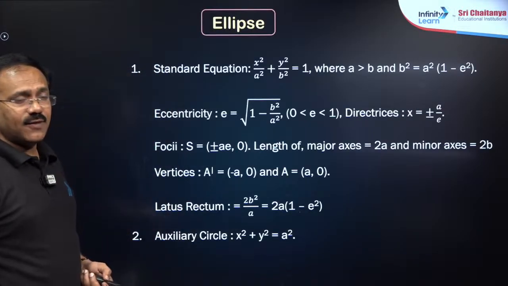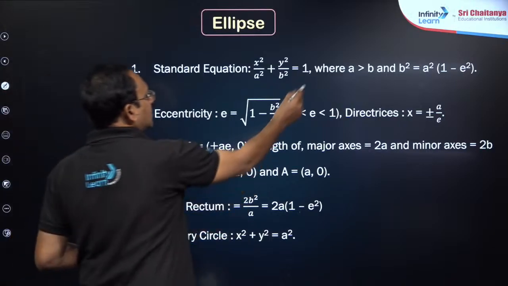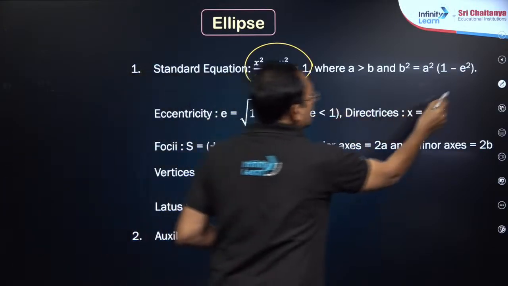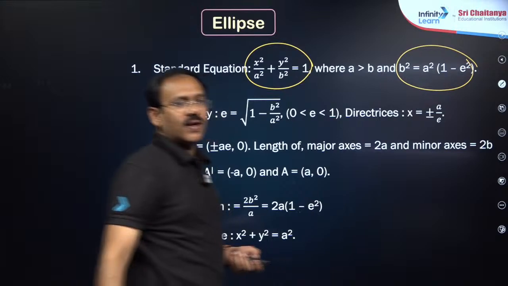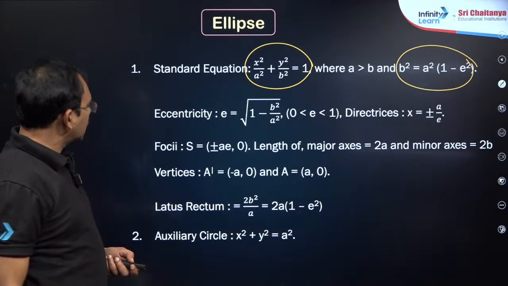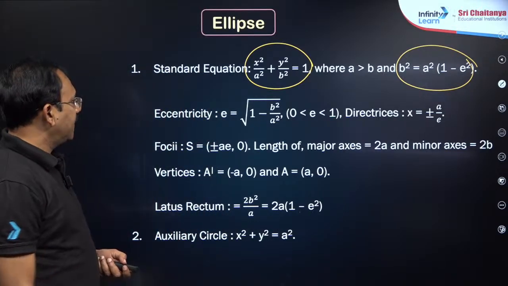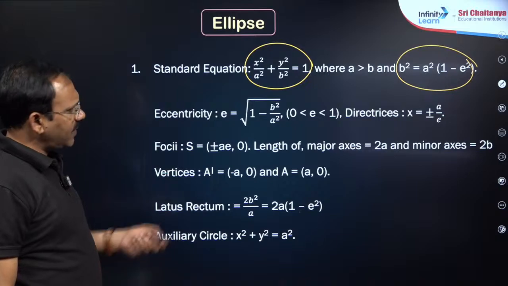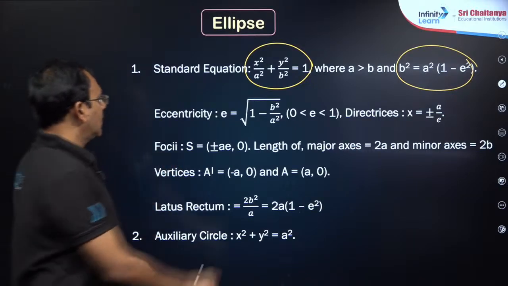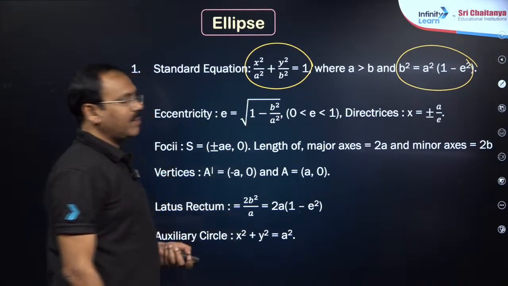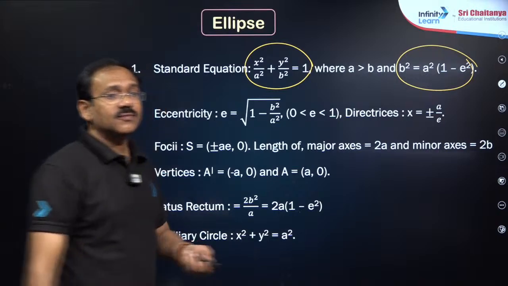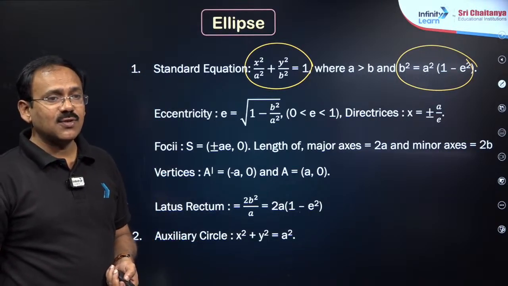Coming to ellipse, my dear friends, in the ellipse equation you know well, this is the standard equation, b square is equal to a square into (1 minus e square), dear students. So I can say the eccentricity will be root of always big number minus small number by big number.